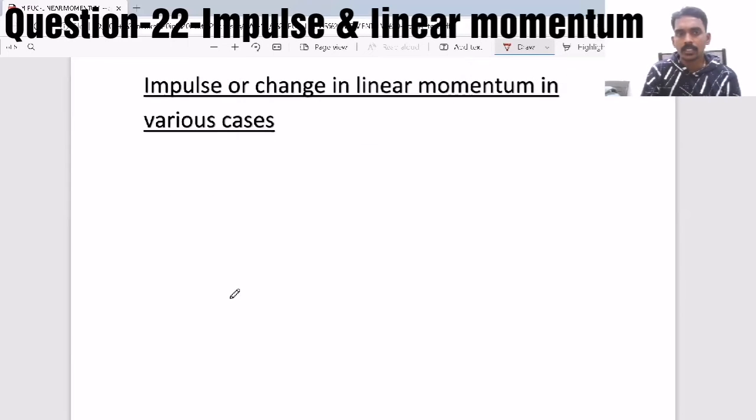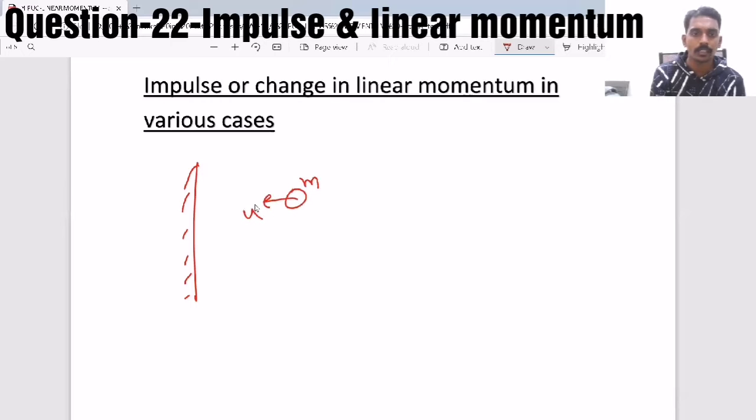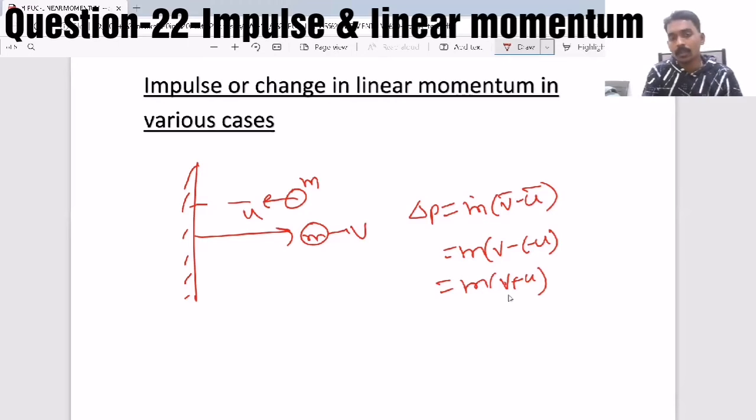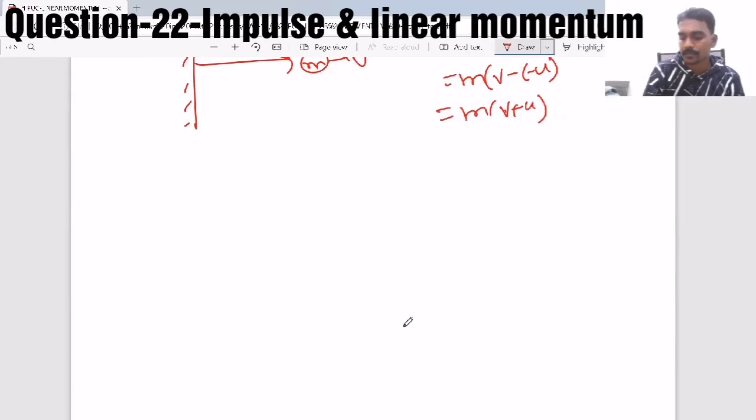Now, there are a few cases where they will ask questions based on impulse. Like when there is a wall and a ball of mass m moving with a velocity hits it and comes back with a velocity v, then for delta p they will ask m into v minus u. But here v minus of minus u becomes m into v plus u. Why? Because the velocities are in opposite directions after the collision with the wall.